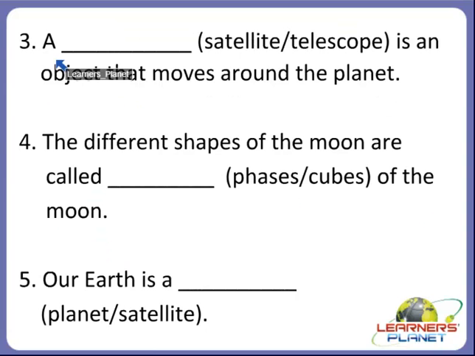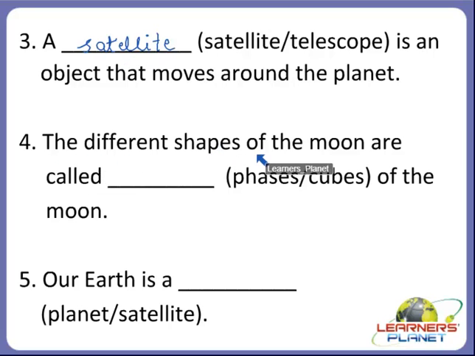Now the next one. A dash is an object that moves around the planet. Yes children, what moves around the planet? Is it satellite or telescope? Yes children, we studied about this. Yes, it is a satellite. A satellite is an object that moves around the planet. Okay children, now the next one.